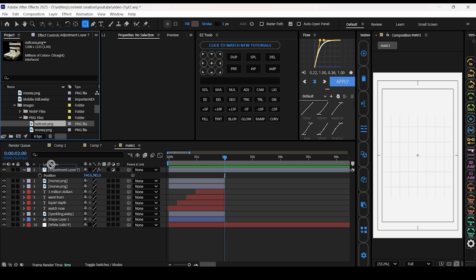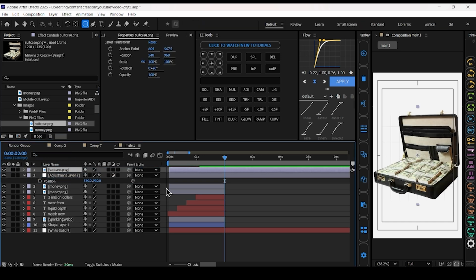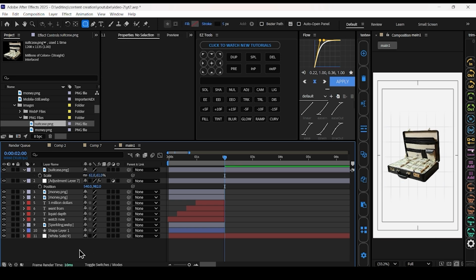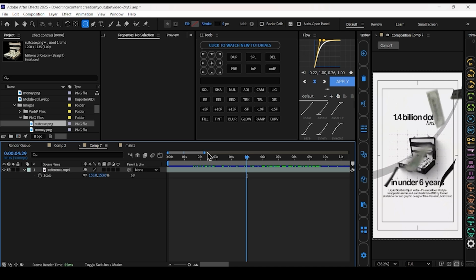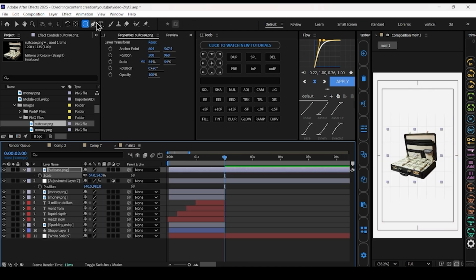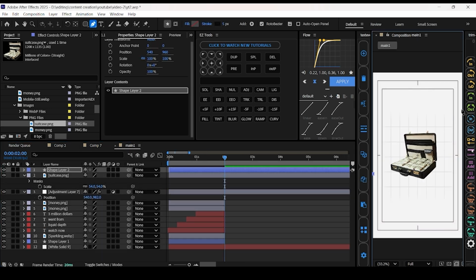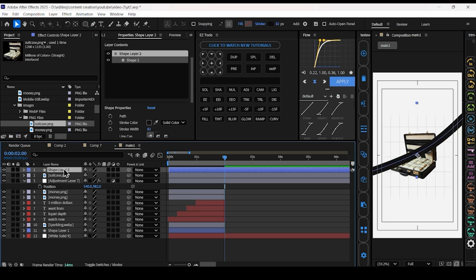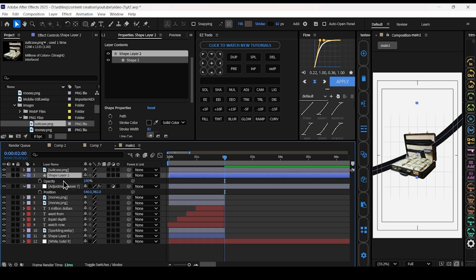Now add a suitcase PNG. Decrease the size of this PNG. Change the position. Okay. Now we will draw this line. Okay, click on the pen tool, draw a line. Increase the stroke value. Alright. Keep this layer below the suitcase PNG. Decrease the opacity of this line.